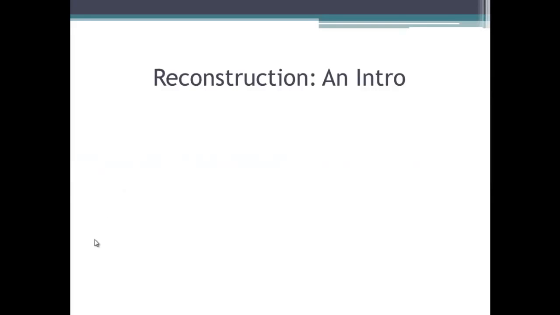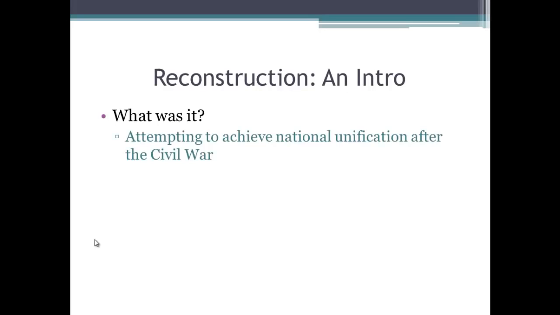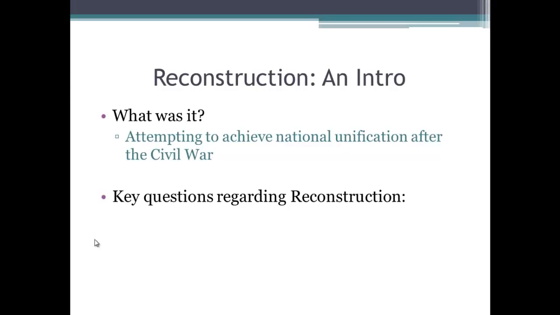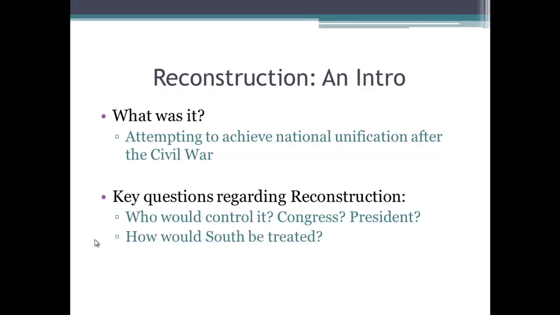Okay, let's do a brief intro on what Reconstruction is. It is attempting to achieve national unification after the Civil War. So it's basically trying to reunite the country and get it back as one. Key questions regarding Reconstruction are who would control Reconstruction? Is this a congressional thing? Is this a presidential thing? And how would the South be treated? Would they be treated nicely? Would they be treated harshly? Somewhere in between? Lots of questions. Hopefully we'll be able to answer these.